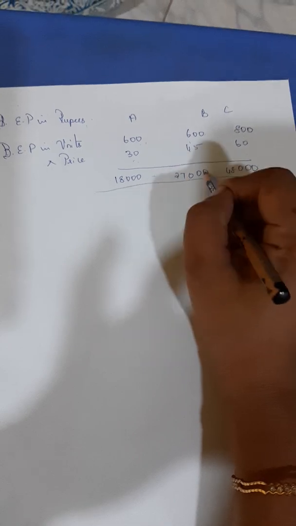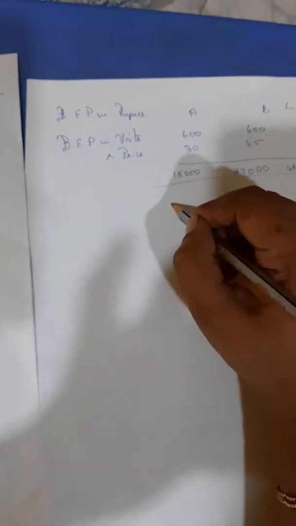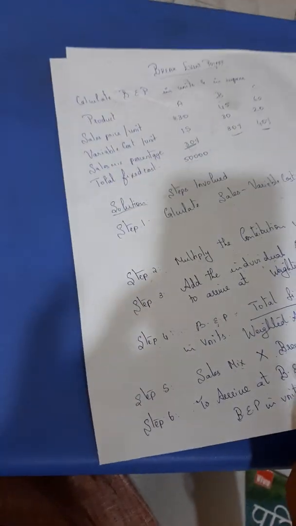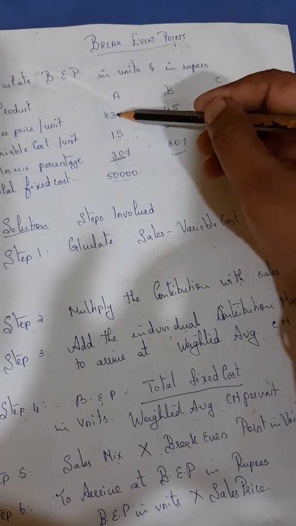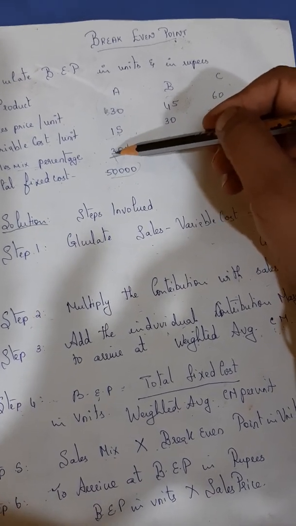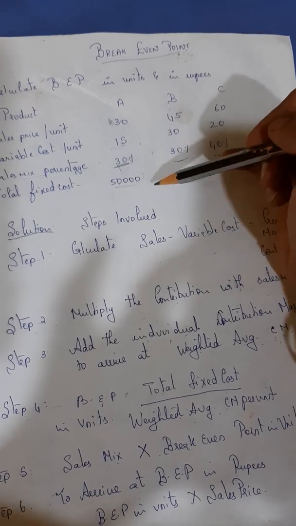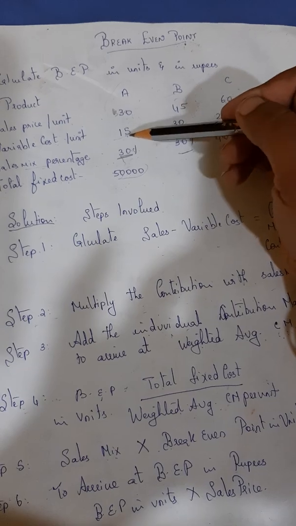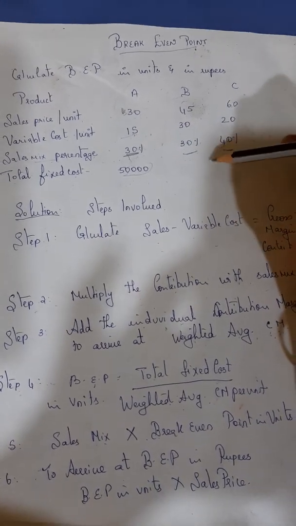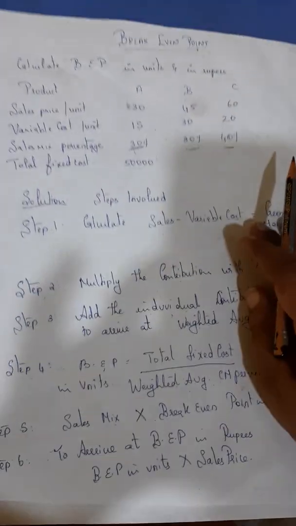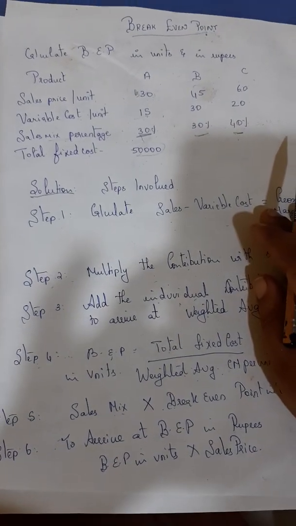You can add this up also to give a single figure, because BEP in rupees, you can add this. Right? Understood? Follow the simple steps, children. The question itself has got the answer. First this minus this, you get contribution. Contribution into this 30%. One answer is arrived. 50,000 divided by that answer will give you BEP. Whatever you arrive at, multiply again with the percentage and with the sales price so that you are able to arrive at the BEP in rupees.